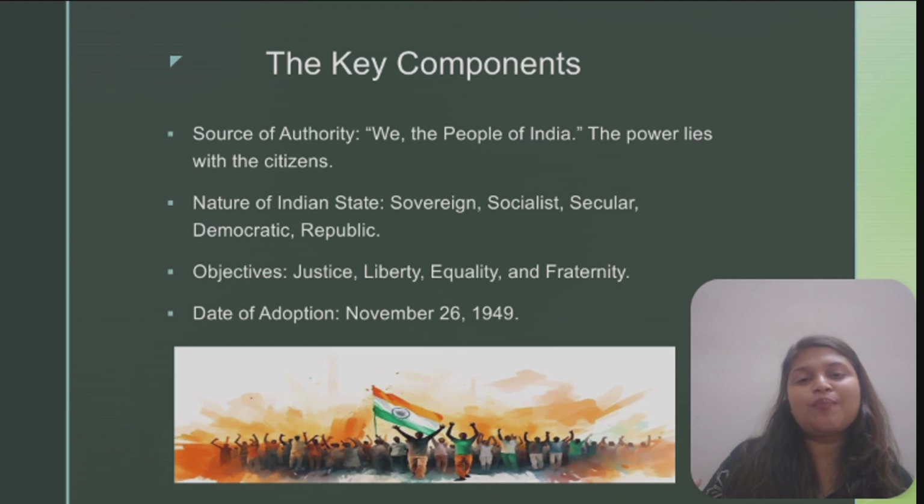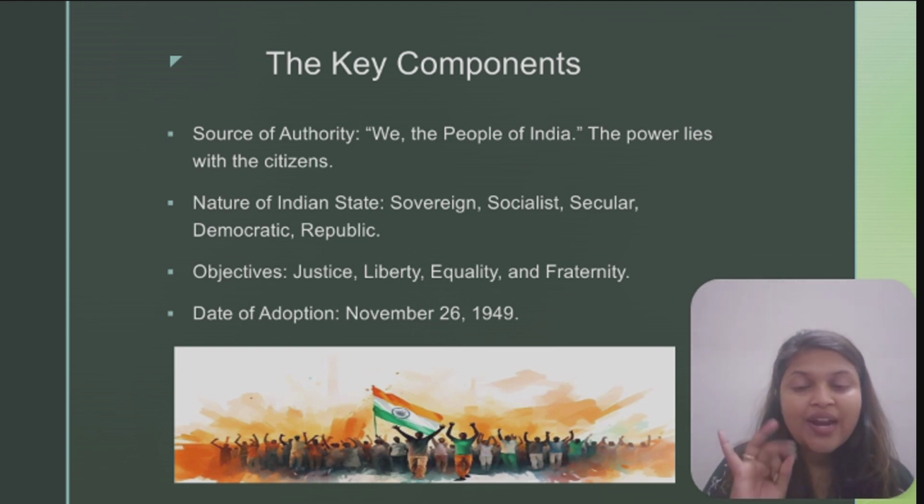So this is the preamble and the key components of the preamble, students. And to put it in a simple way, what is preamble? It is the summary or gist of a constitution which says the essence and the spirit of a constitution. The key components are the source of authority, the nature of the state, the objectives of the state, and also the date of adoption.